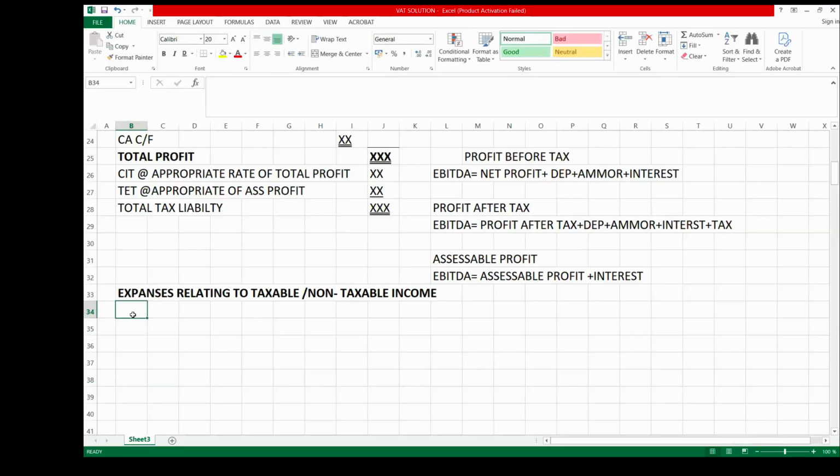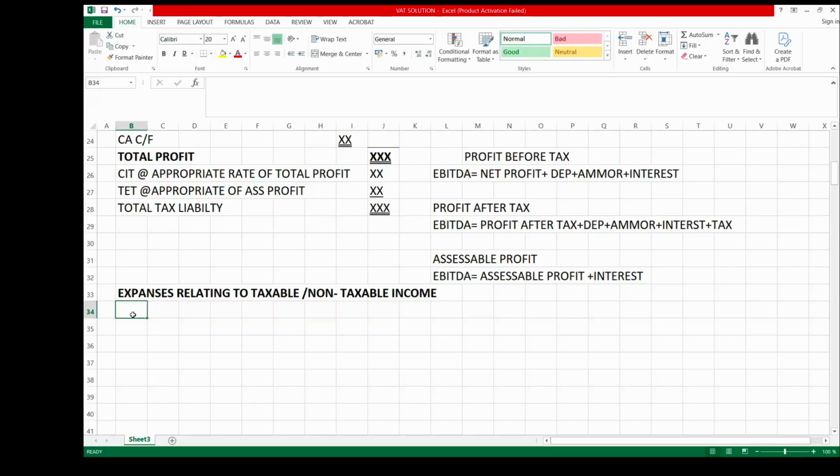What the law is now saying is that any expenses that relate to non-taxable income will not be allowable. Because you are not going to pay tax on that income, it is also expected that those expenses should not be allowed as allowable expenses.